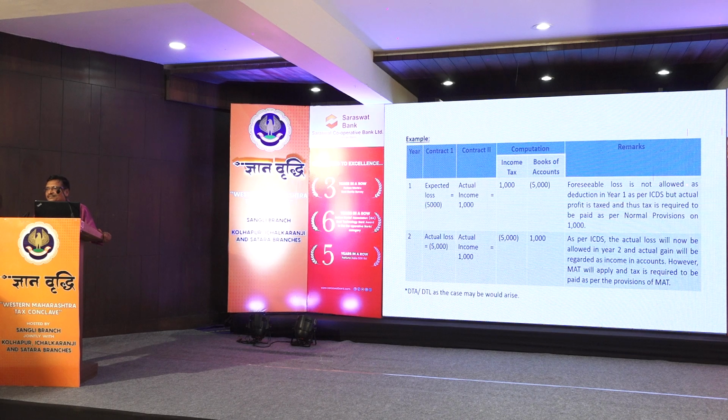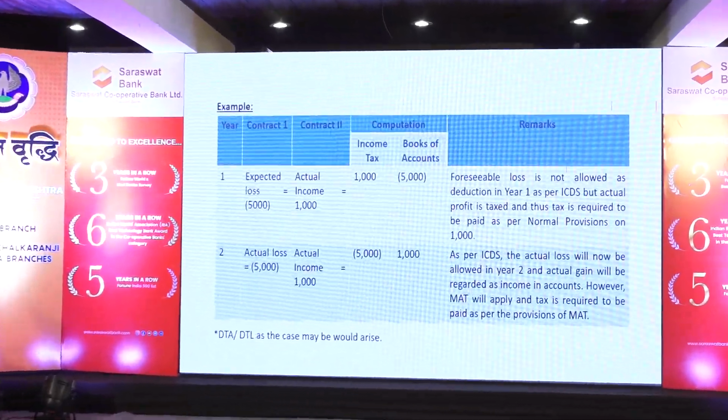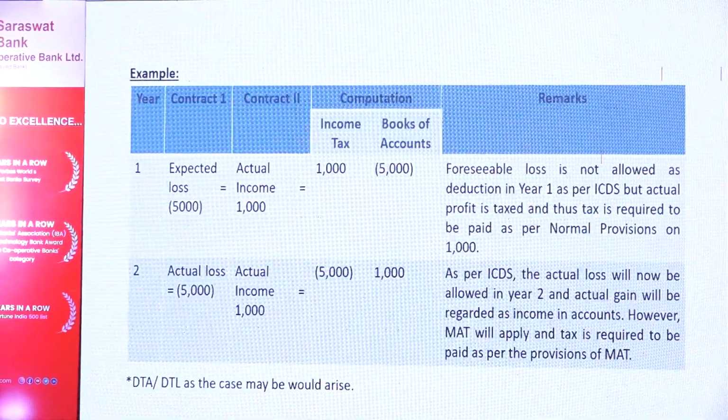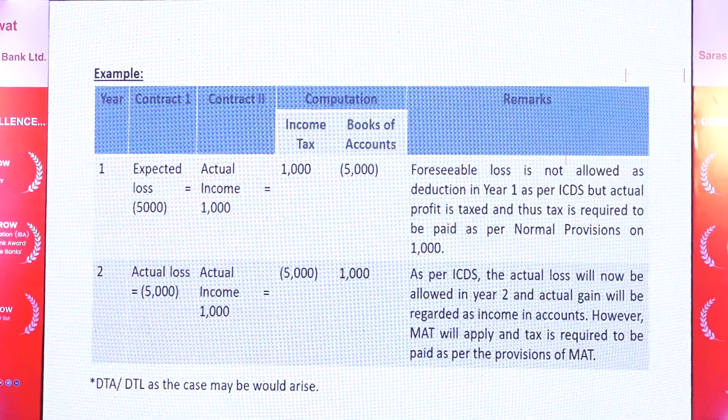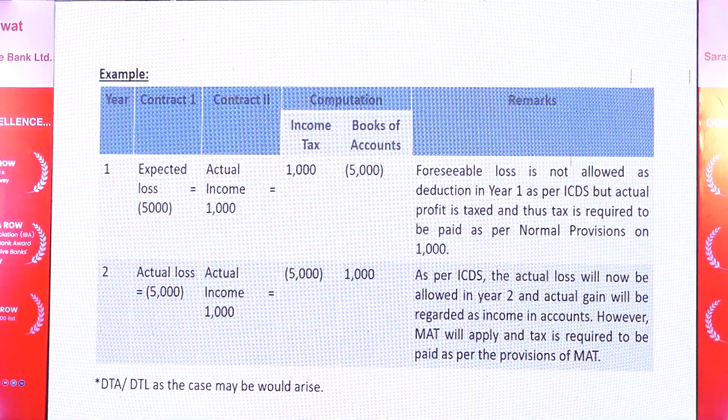And in the next year, there is actual loss of 5,000. There is actual income from another contract of 1,000 rupees. So computation of income is minus 4,000 rupees. But what do my books show? My books show 1,000 rupees only income, because the 5,000 loss I showed last year in my books, because there is expected loss. So in my books, as per accounting standard, I showed that 5,000 rupees loss last year.